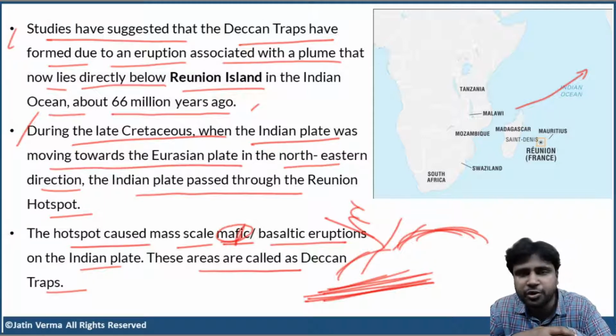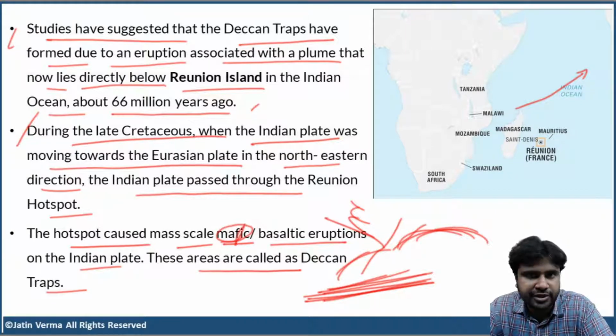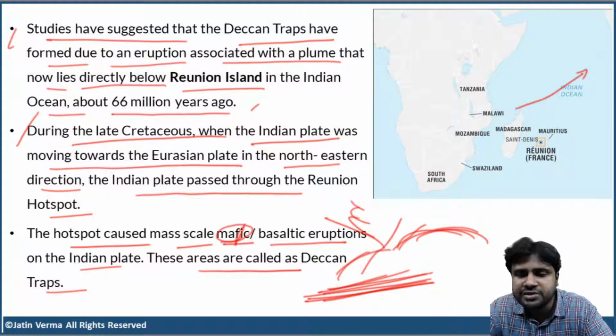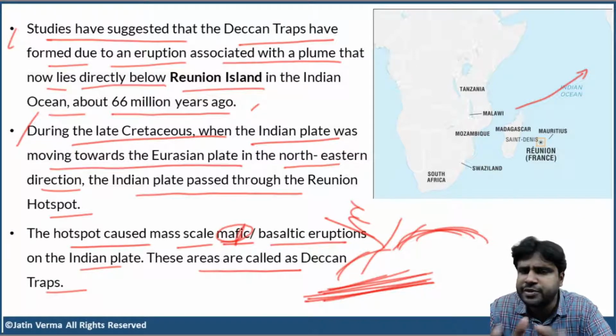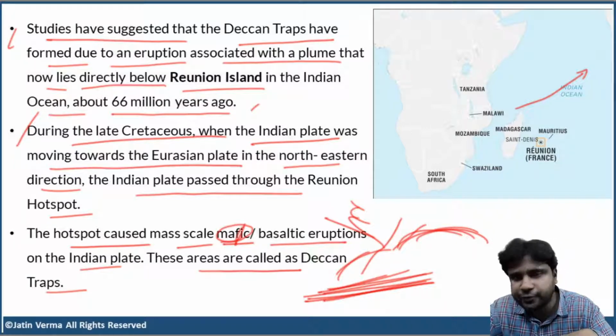But once upon a time, 66 million years ago, India was traveling in a northeastern direction towards the Eurasian plate. During its journey, it directly came above the hotspot, directly above the mantle plume. So the mantle plume caused a lot of melting and weakening in the crust. Large scale fissures and cracks appeared on the crust, and that led to the outpour of enormous quantities of lava. And that is how the Deccan Traps region actually formed.